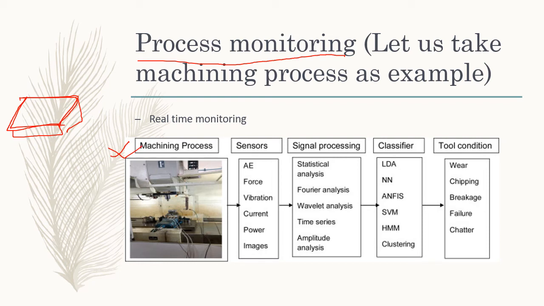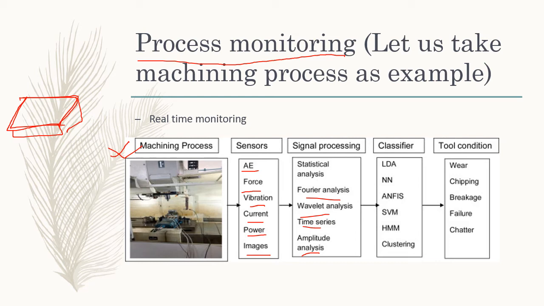various process parameters are detected by sensors. The sensors are placed at different positions of the machine, and those are acoustic emission, force, vibration, current sensors, power sensors, and we also can take some images. So from here we can do signal processing, statistical analysis, Fourier analysis, wavelet analysis, time series analysis, or amplitude analysis, and from there some features are extracted.